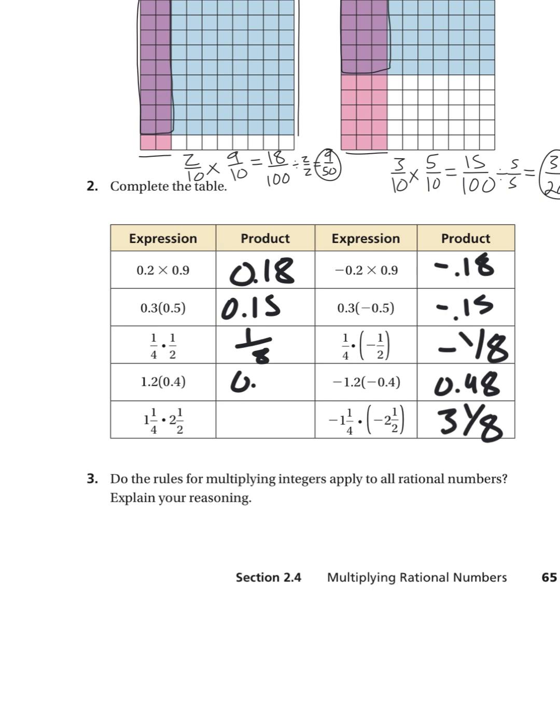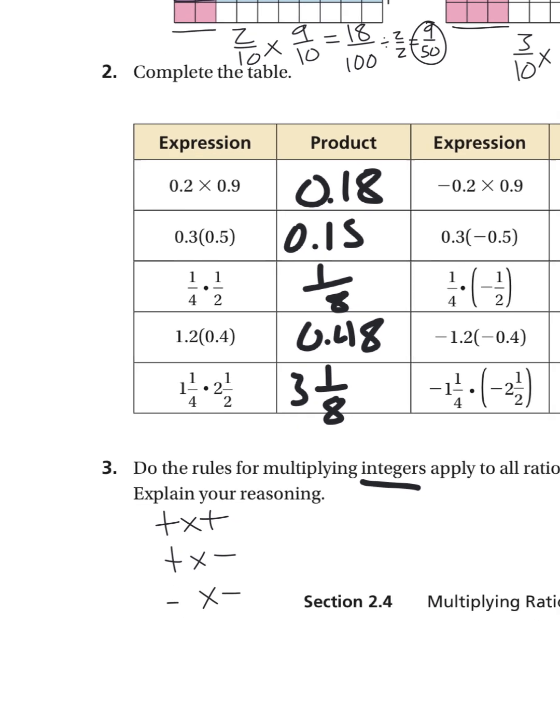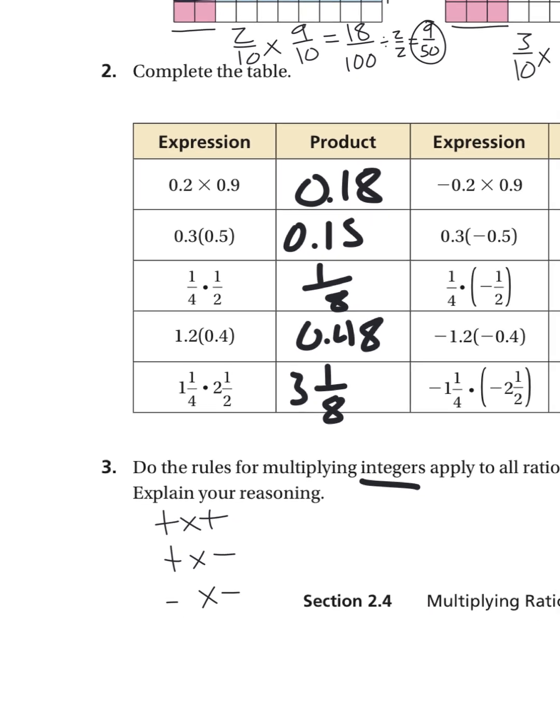All right, so hopefully you got that table filled in. Let's see what we notice. So first off, with integer rules, we're talking about what happens when you have a positive times a positive. What about a positive times a negative? And what about a negative times a negative? So if they're both positive, that's what we see all over here. Our product is positive.